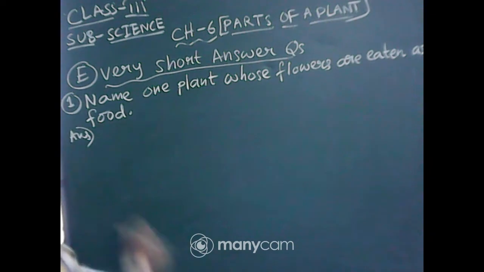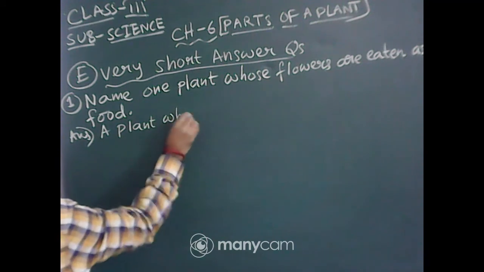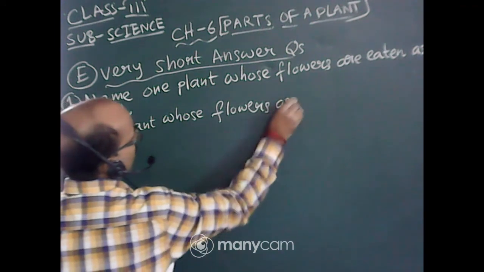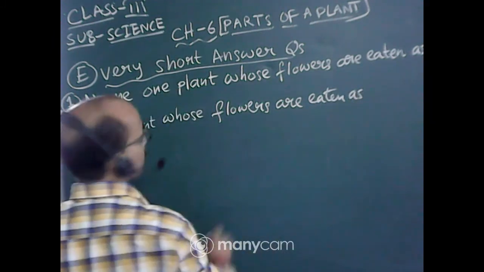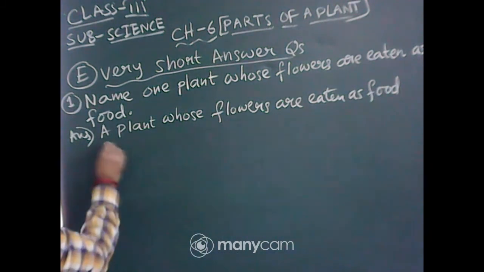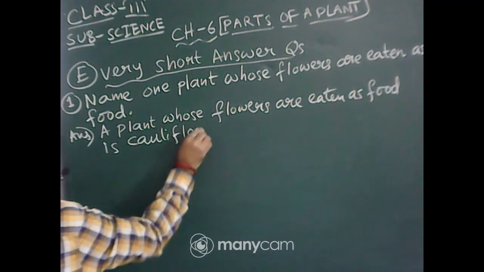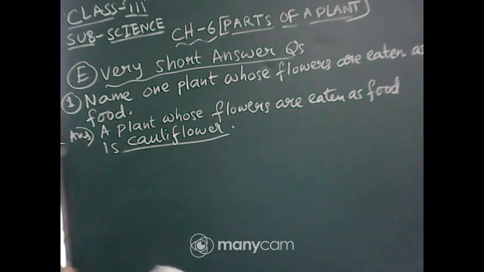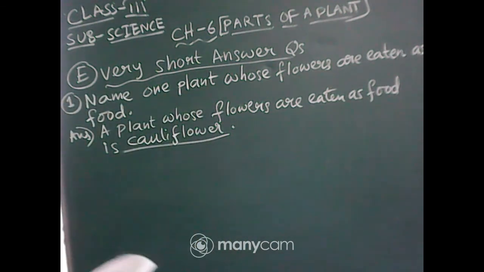So I will write the answer here. A plant whose flowers are eaten as food is cauliflower. Okay, the spelling is cauliflower, cauliflower. Okay, now coming to the second question.